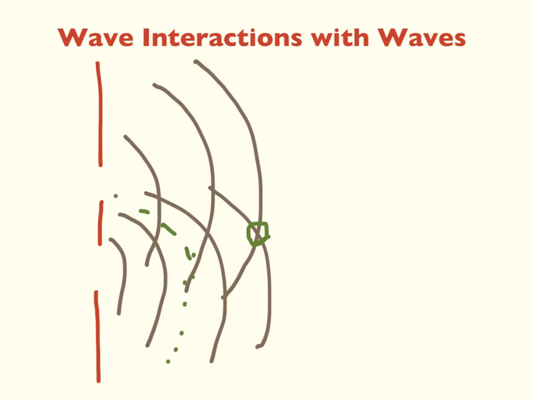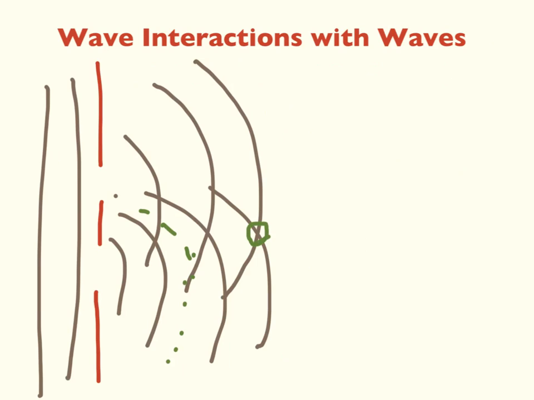You will see completely destructive interference if the amplitude of the two waves is the same. In this case, the amplitude is the same because it's the same wave. We had only one wave passing through the slits. You can have other cases, however, where two different waves from different sources are interacting, and you could see partial destructive interference at points such as this. That'll be all for our unit on wave behaviors.